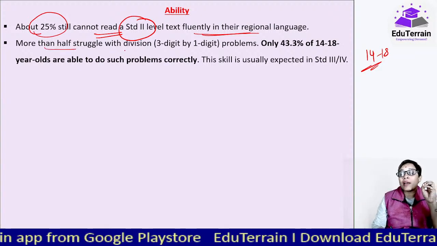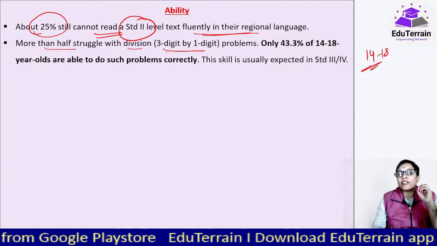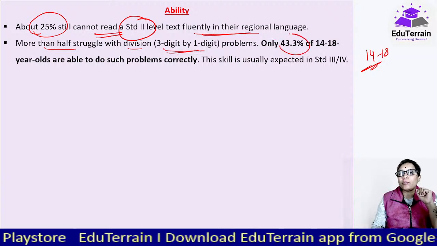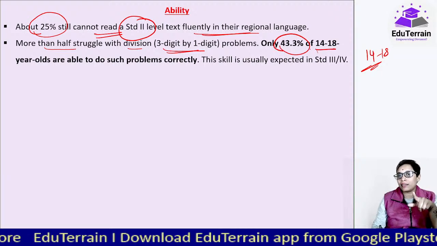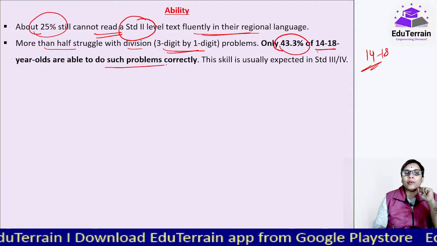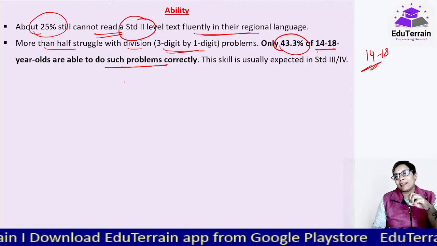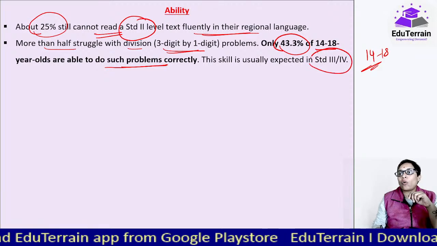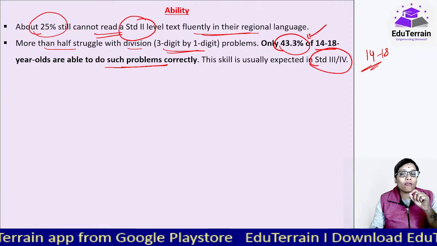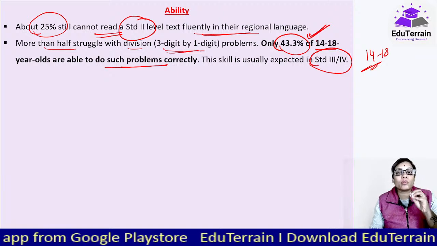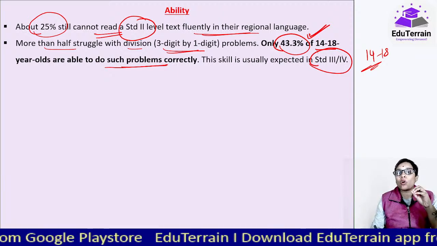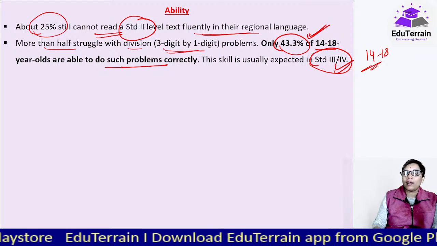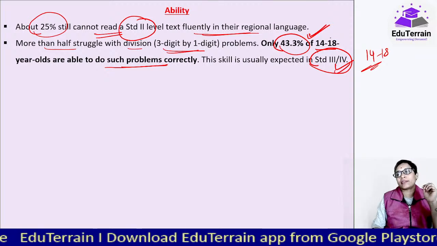More than half, they have struggled with divisions, 3-digit by 1-digit problems, and it seems that only 43.3% of these 14 to 18 year olds were able to do such problems correctly. And you know, this skill is usually expected in standard 3 or 4. So more than half of the students couldn't even do the basic maths which they must have already done in standard 3 or 4, and they have passed out of 8th.